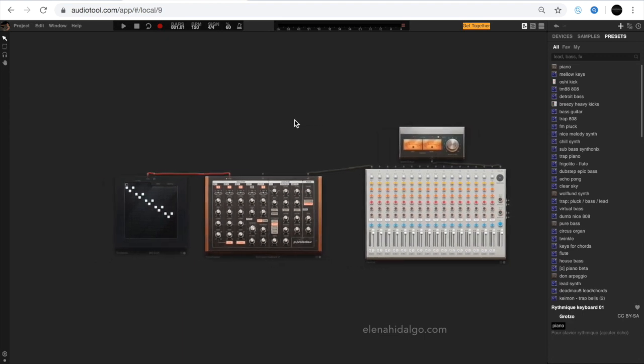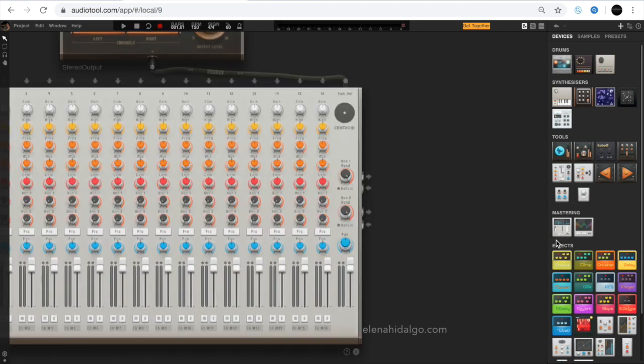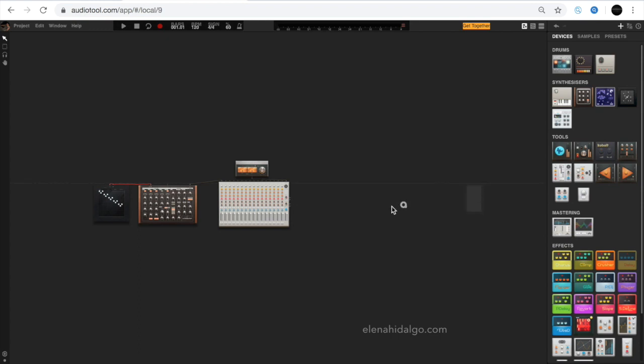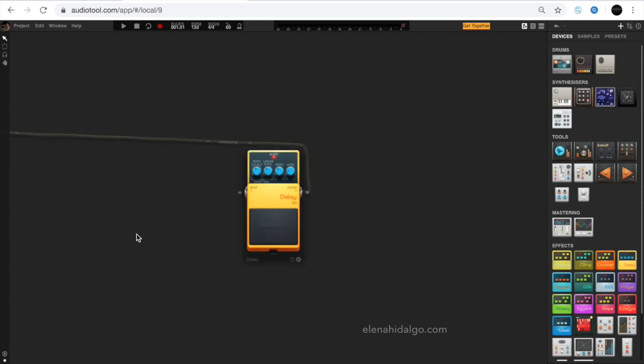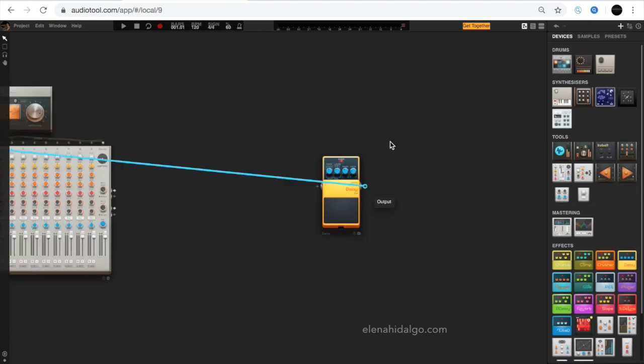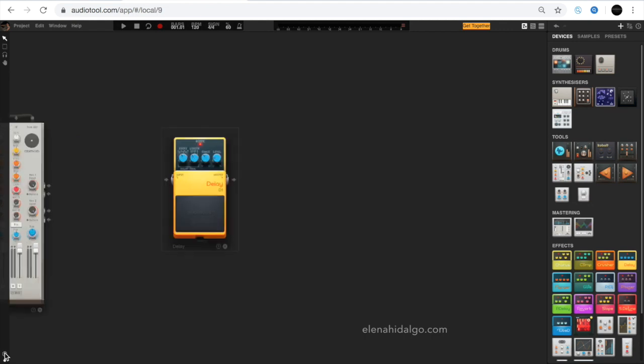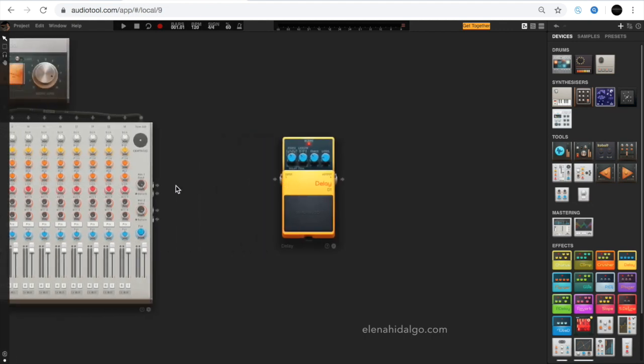After that, we select a processor device located on the right side of the screen, for example, a delay. We drag it, and we can see it is connected to the mixer by default. We disconnect the cable, and connect it to the aux1 output of the mixer. And its output to input auxiliary.